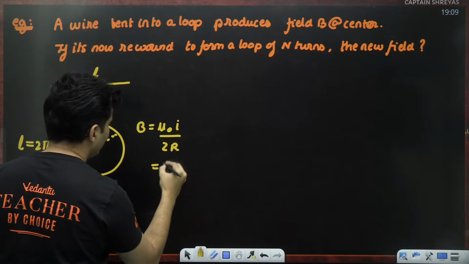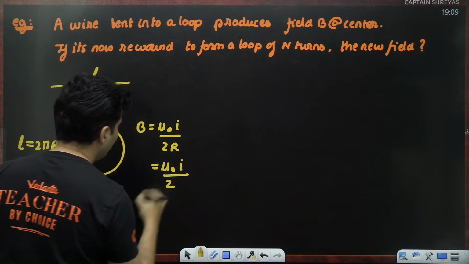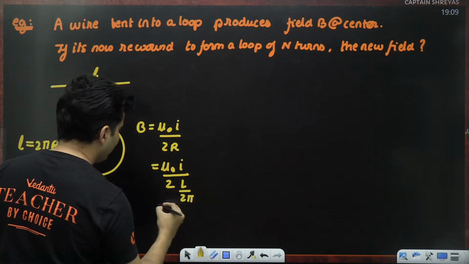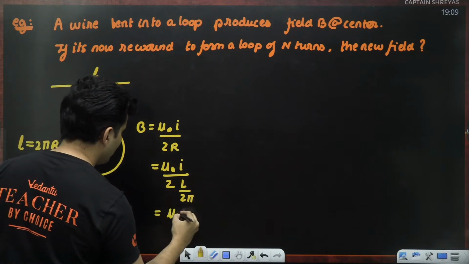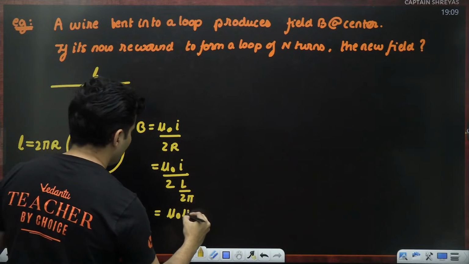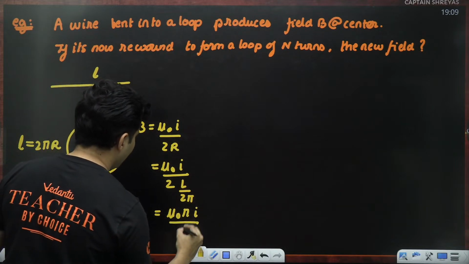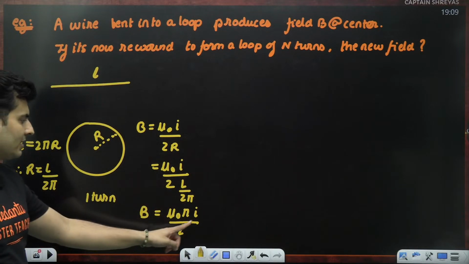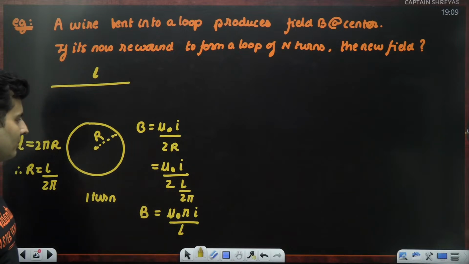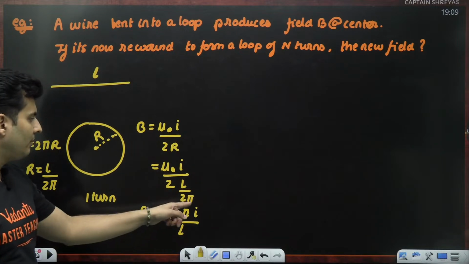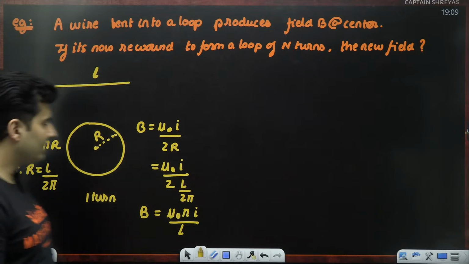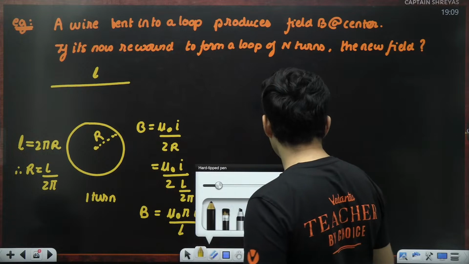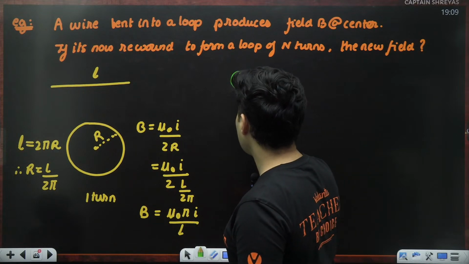So if I substitute that over here, it will be mu naught divided by 2. Instead of r, you put L divided by 2 pi. 2 cancels, so you will get mu naught pi I divided by L. That is what the original magnetic field is in terms of the length. 2 just cancelled, pi just went on the top. Is that fine?